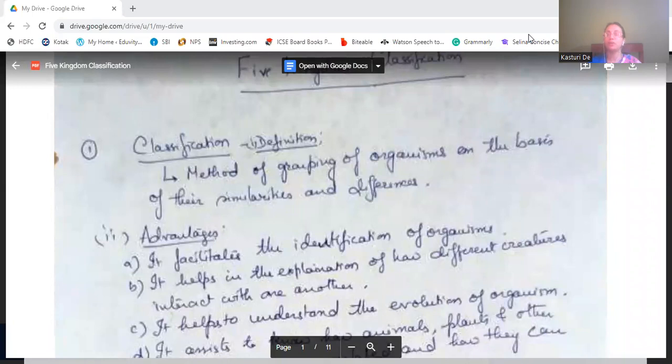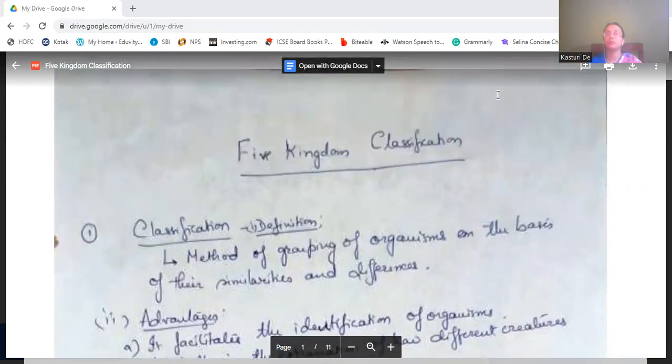Today, I'll be starting with a new chapter of biology, that is five kingdom classification. Okay? So, this is the new chapter, five kingdom classification. This I have made point wise so that it will be easy for you to remember and to memorize, and also to reciprocate in your question papers.